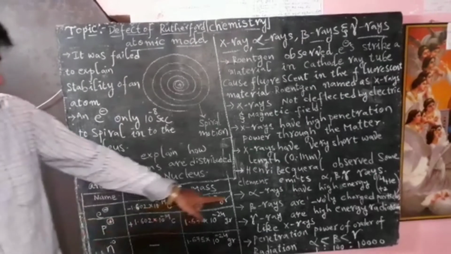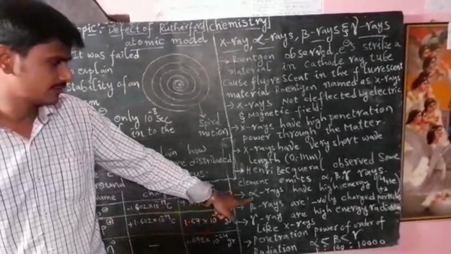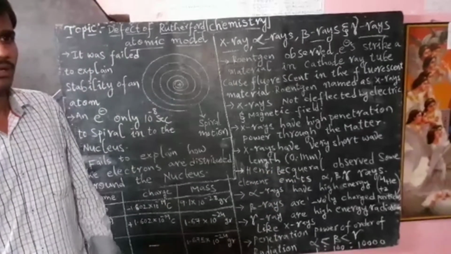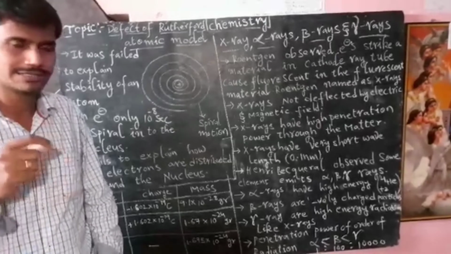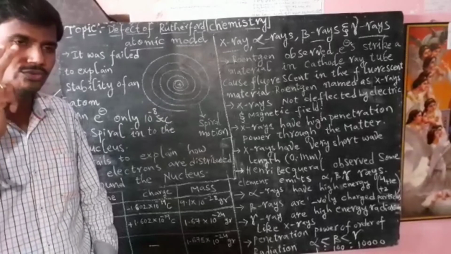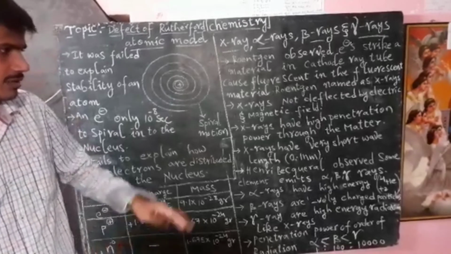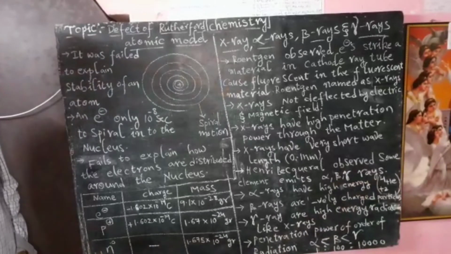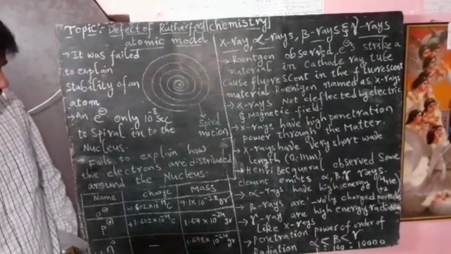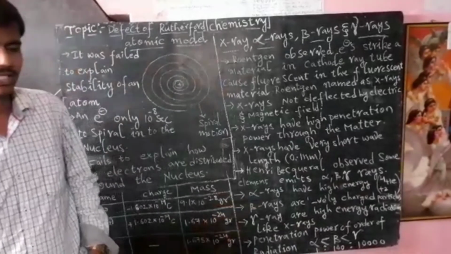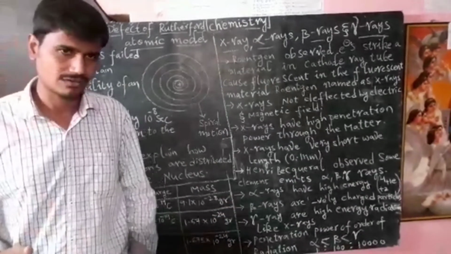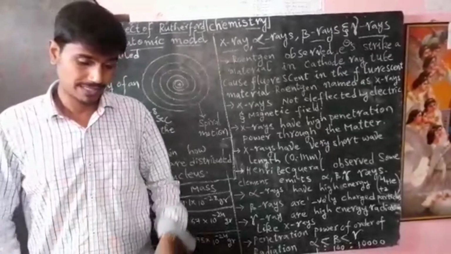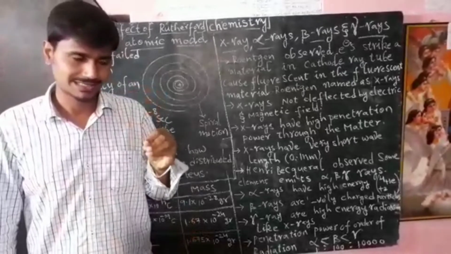Next, alpha rays have high energy. Alpha rays are helium nuclei. That's why they have two positive units of charge with 4 units of atomic mass. Already we discussed this in the alpha ray scattering experiment. Next, beta rays are negatively charged particles like electrons. X-rays we discussed, alpha rays we discussed, now beta rays are negatively charged particles like electrons.